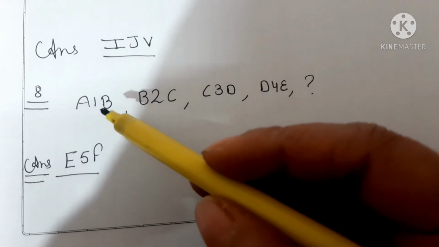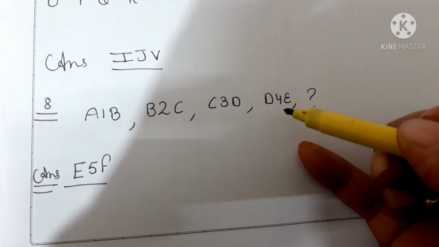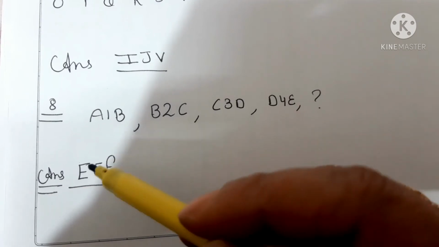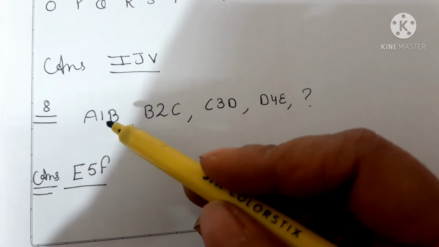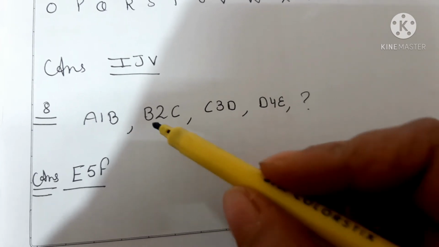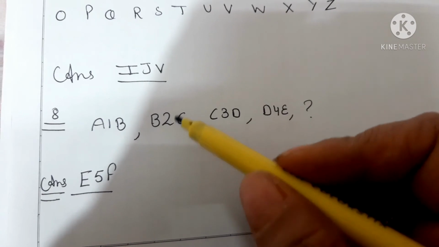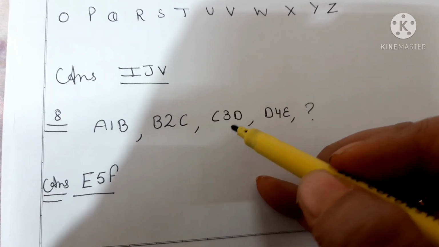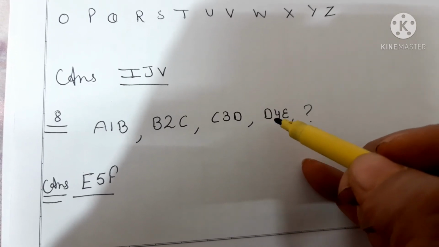Now in the next question, you are having A1B, B2C, C3D, D4E. Now what will be the next term in the series? Okay, so you can see here, A is at the first position, so we had written here A1. Then B. B is at the second position, so we had written here B2C. Then C is repeated. C is at the third position, so it is C3D. Clear? Now D is at the fourth position, so we had written D4E.